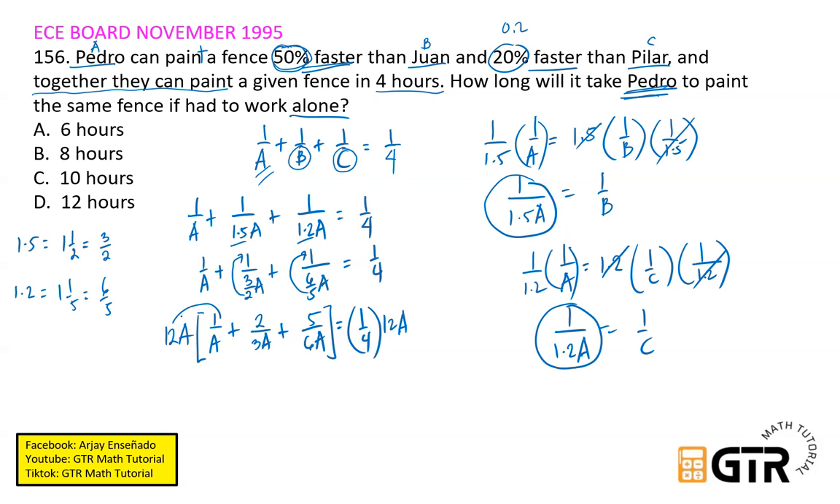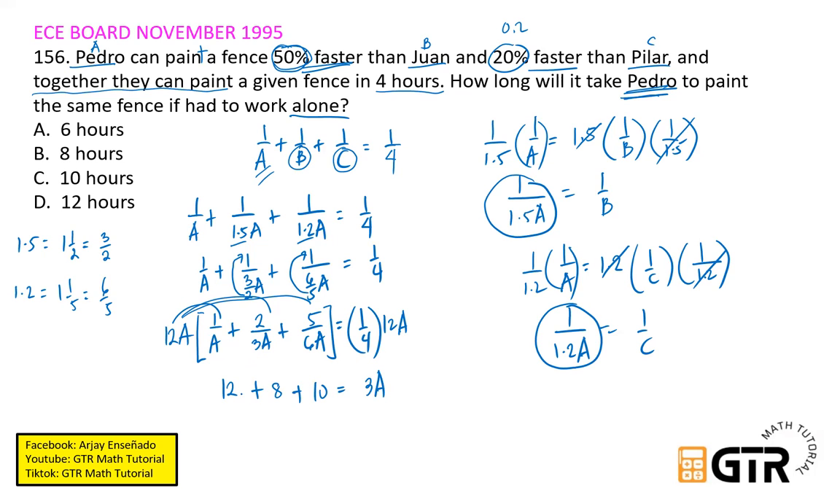Let's distribute this, 1, 2, 3. We have 12a divided by a, the a will cancel out. So we have 12 plus 12a divided by 3a, that will be 4 times 2, which is 8, plus 12a divided by 6a, that will be 2 times 5, which is 10. Equals, we can cancel out 12 divided by 4, that will be 3 times 1 times a. So we have 3a.